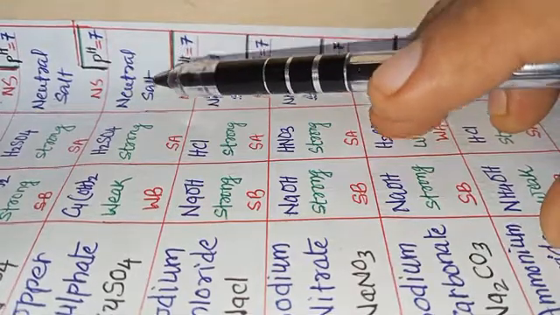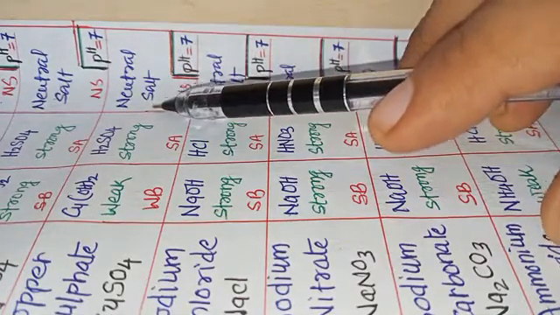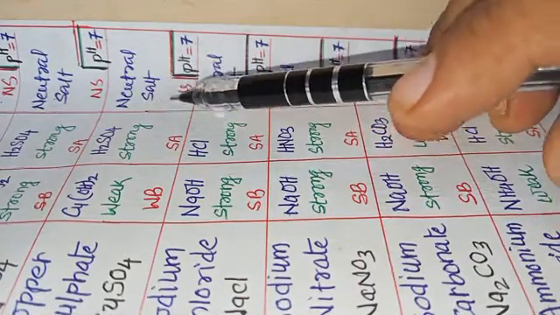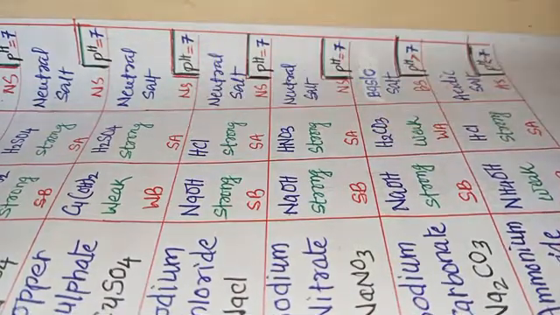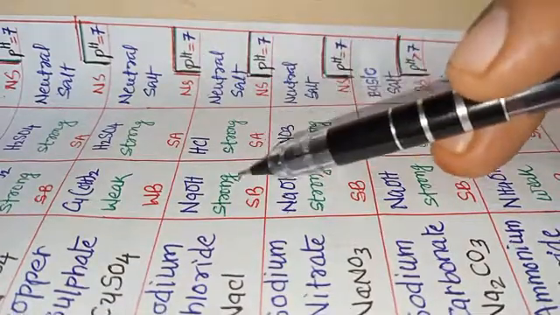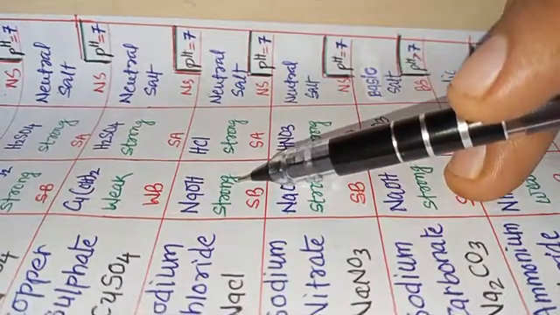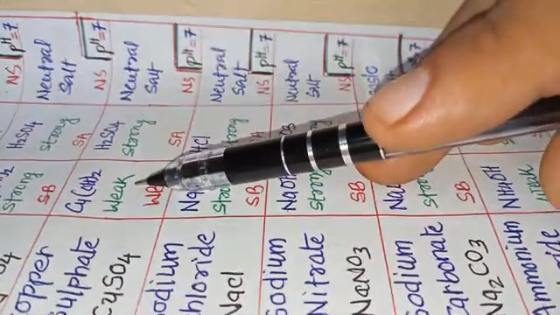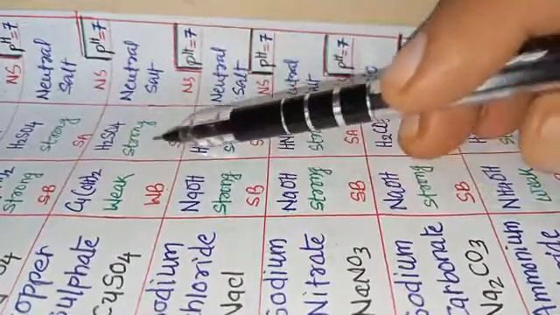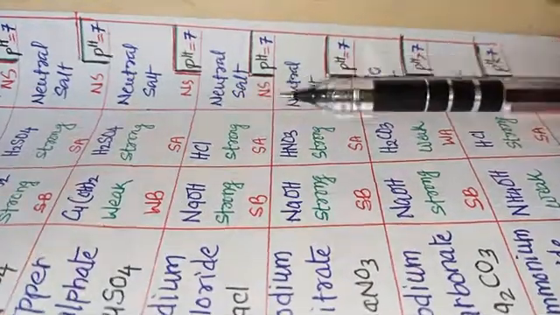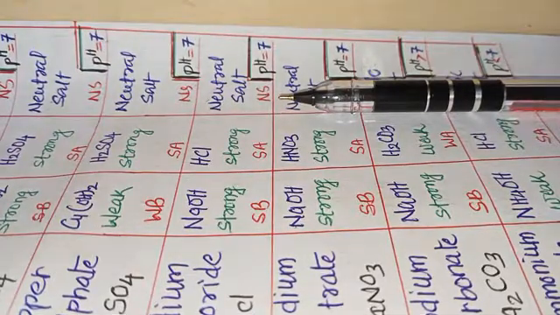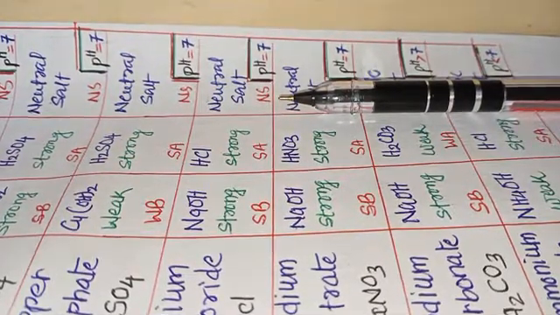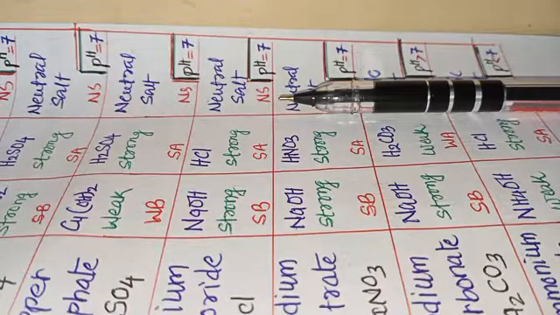It is going to be an acidic salt, because this salt is prepared from a weak base and a strong acid. So we need to do some correction here, my dear students.